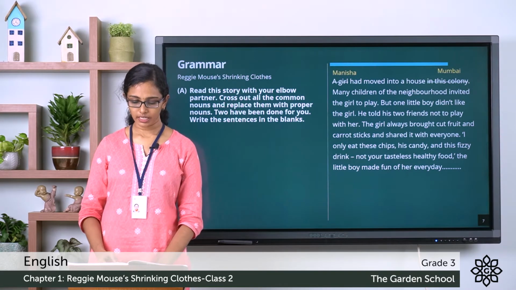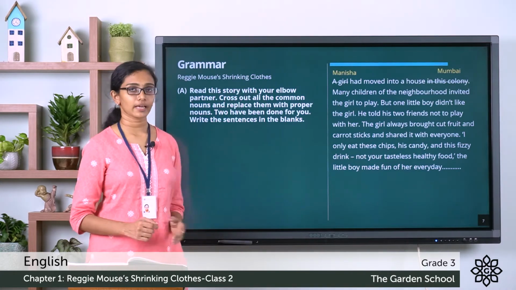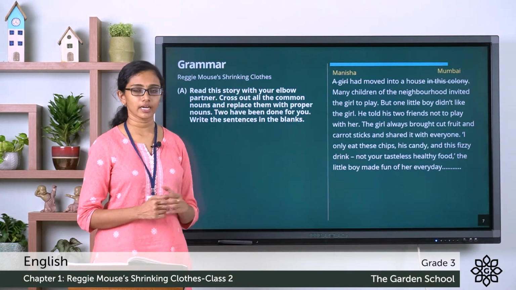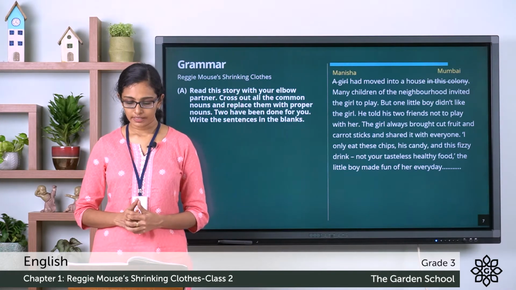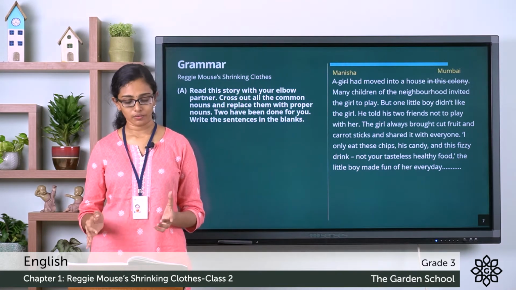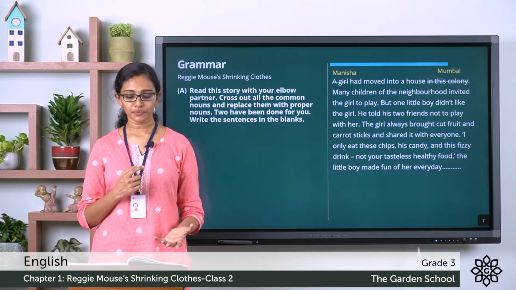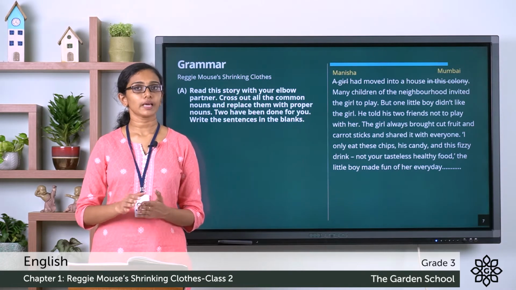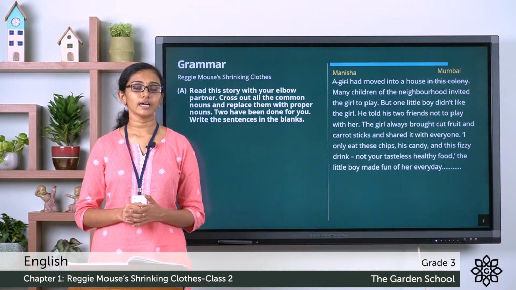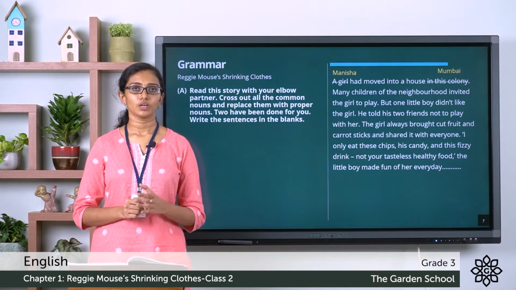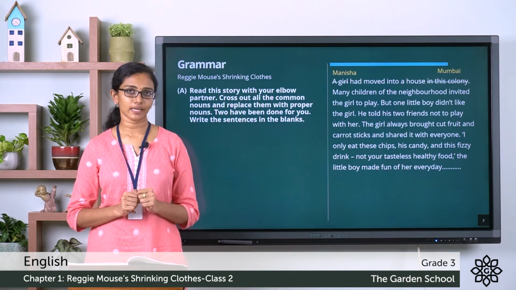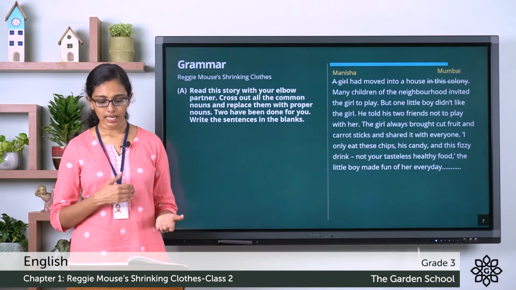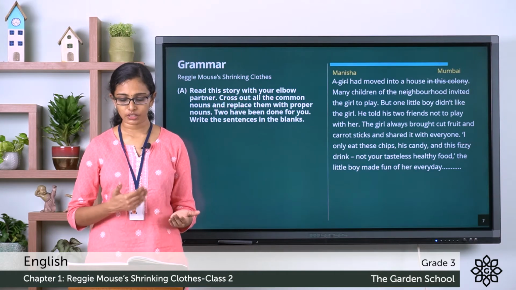So, what is given here? You can see a story is given there. I haven't written the full story here. A story is given there and you can see some common nouns given in the story. What you have to do is that you have to replace the common nouns that you find here with proper nouns. For example, here a couple of examples are given. A girl had moved into a house in this colony.